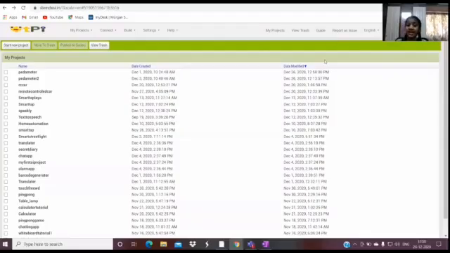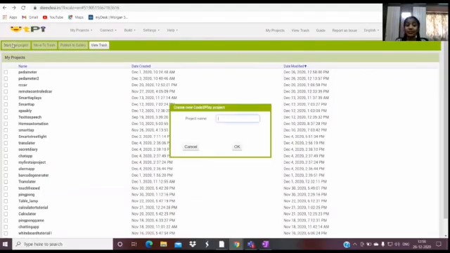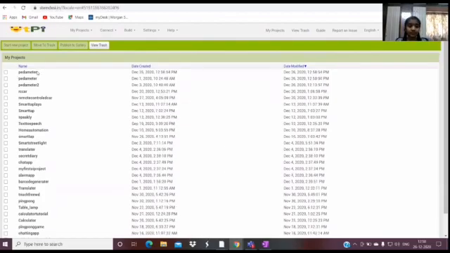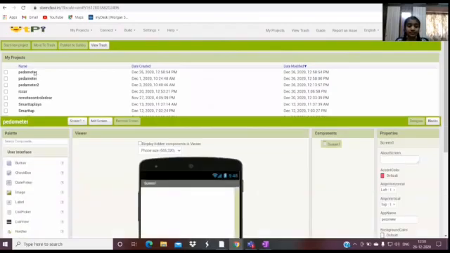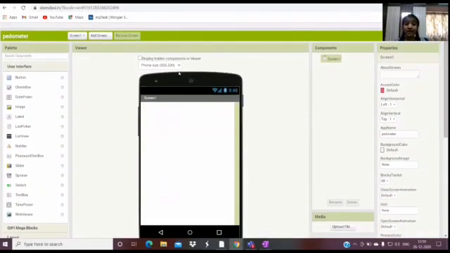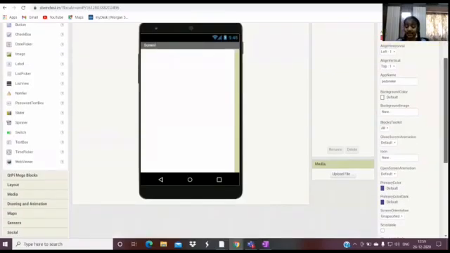Now I'm on my computer. So now let's see the programming part of the pedometer. Now I'm in stem.desi.in. Let's give start new project to start a new project, and let's name this Pedometer. Now a screen has popped up where my palette, viewer, components, properties and media are.